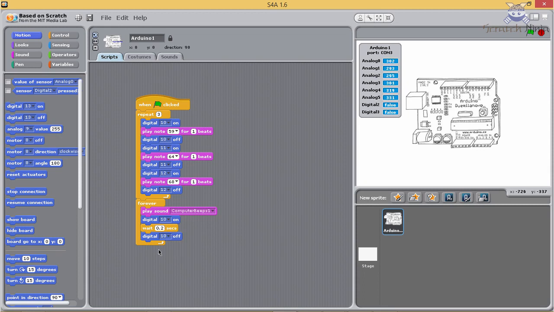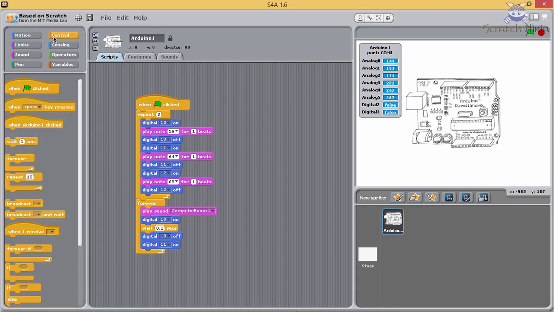Now do it for second LED. Select Digital 13 on and connect it below Digital 10 off. Change the digital pin to 11. Click on Control. Select Wait 1 second. Connect it below Digital 11 on. Change 1 second to 0.2 second.